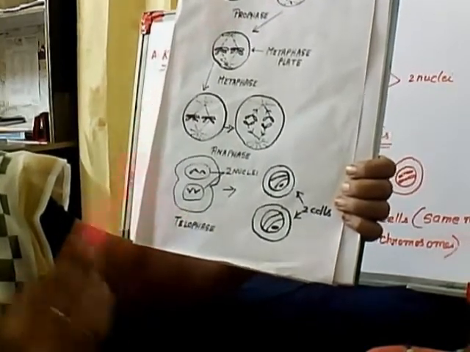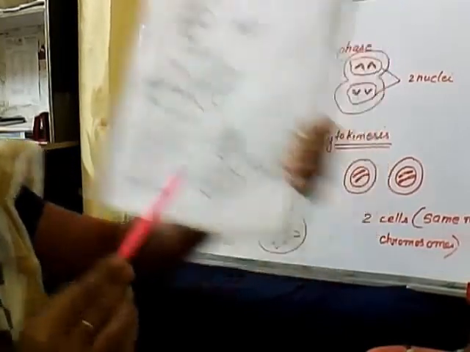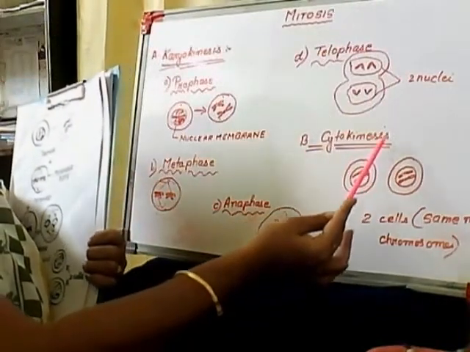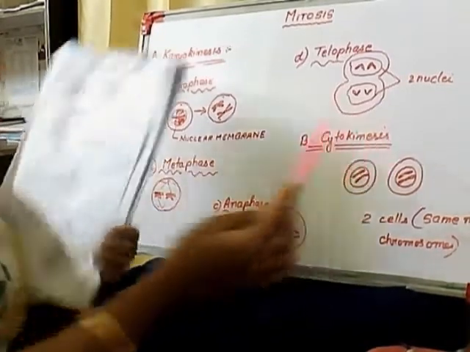As soon as the telophase completes, they enter the next major event, that is cytokinesis, the division of the cytoplasm. So here what happened?